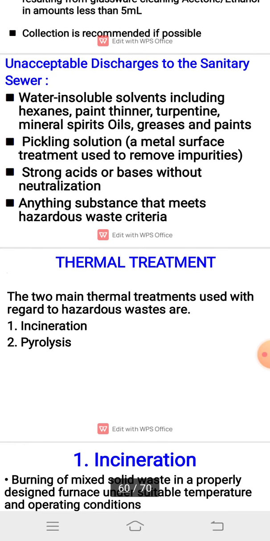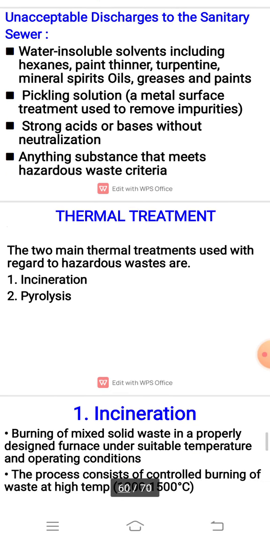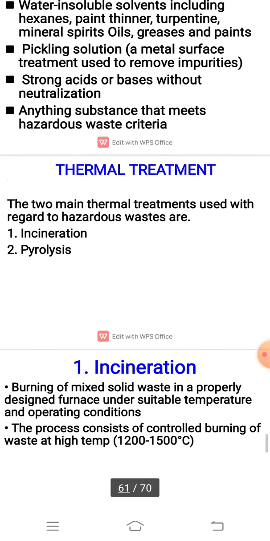Unacceptable discharges to the sanitary sewer: water-insoluble solvents including hexanes, paint thinner, turpentine, mineral spirits, oils, greases and paints. Pickling solutions, strong acids or bases without neutralization, and any substance that meets hazardous waste criteria.